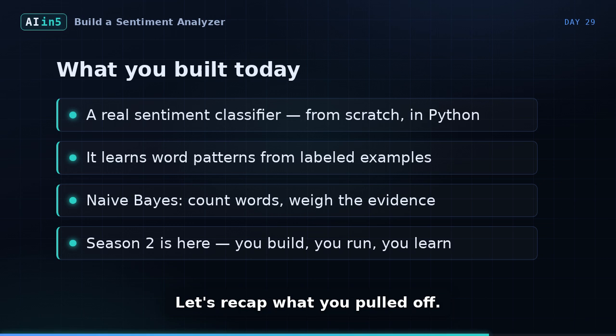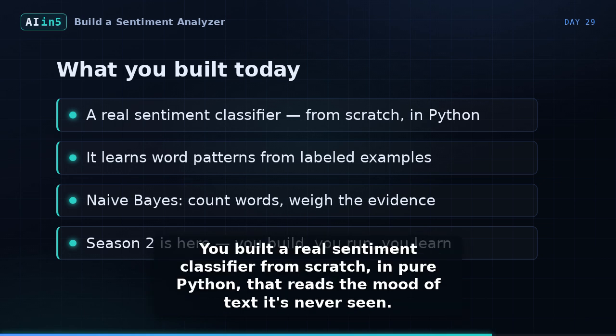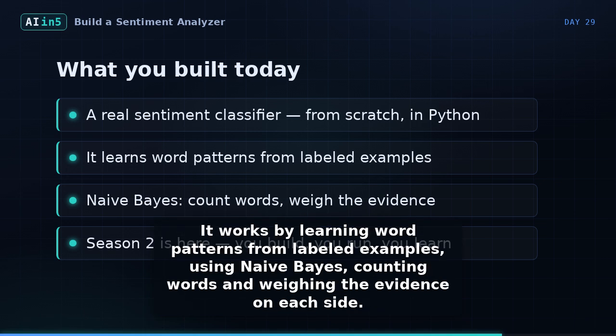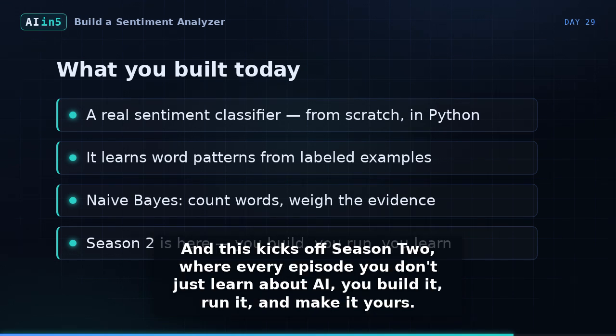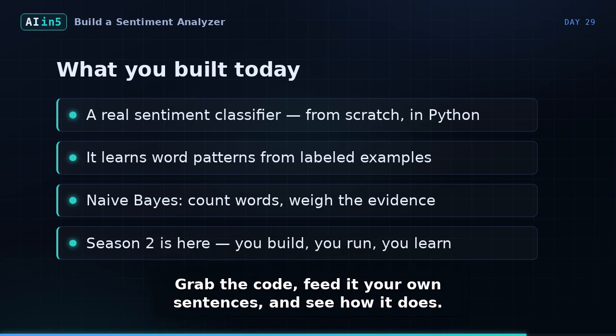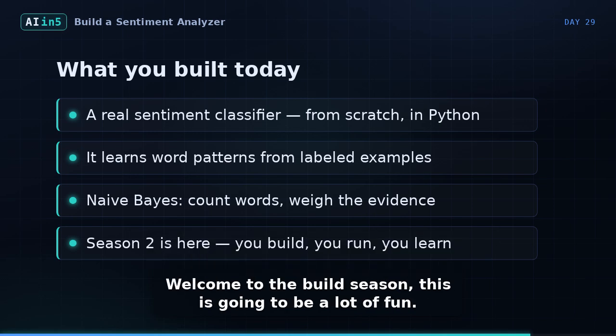Let's wrap up. Let's recap what you pulled off. You built a real sentiment classifier from scratch in pure Python that reads the mood of text it's never seen. It works by learning word patterns from labeled examples, using naive Bayes, counting words, and weighing the evidence on each side. And this kicks off Season 2, where every episode you don't just learn about AI, you build it, run it, and make it yours. Grab the code, feed it your own sentences, and see how it does. Welcome to the build season. This is going to be a lot of fun.